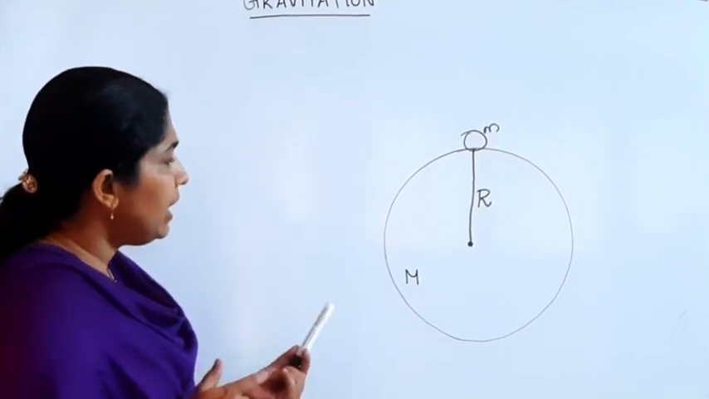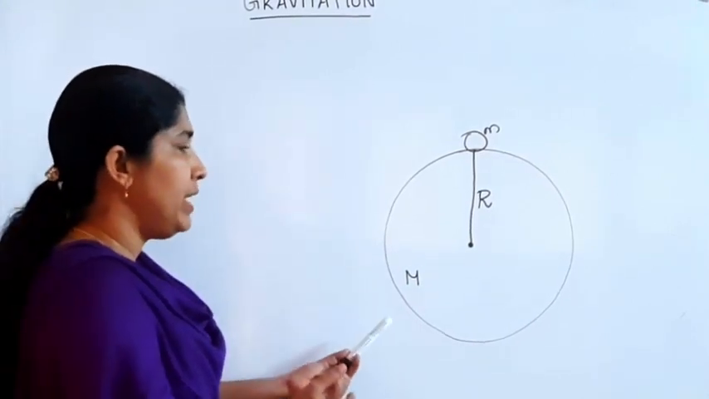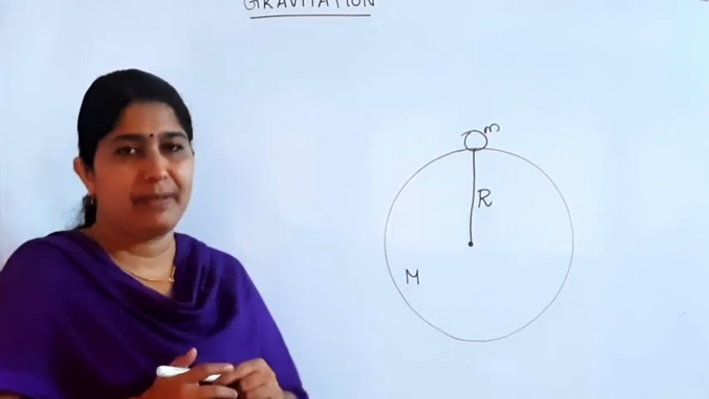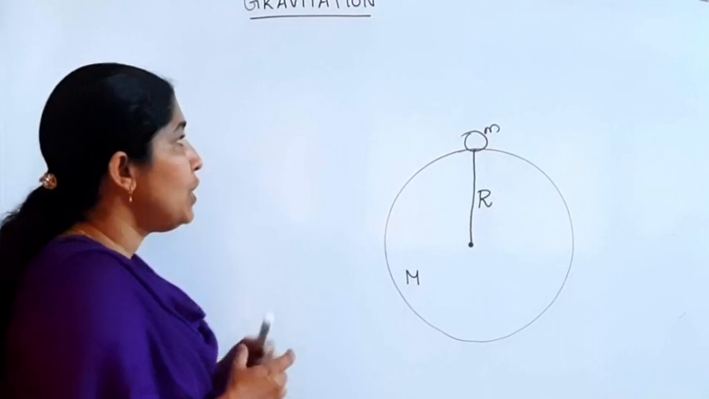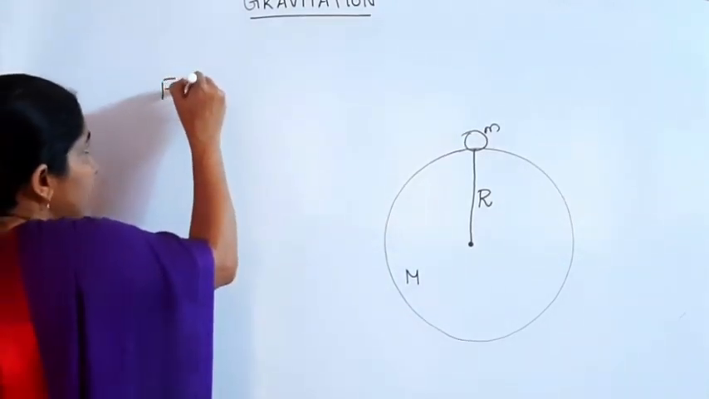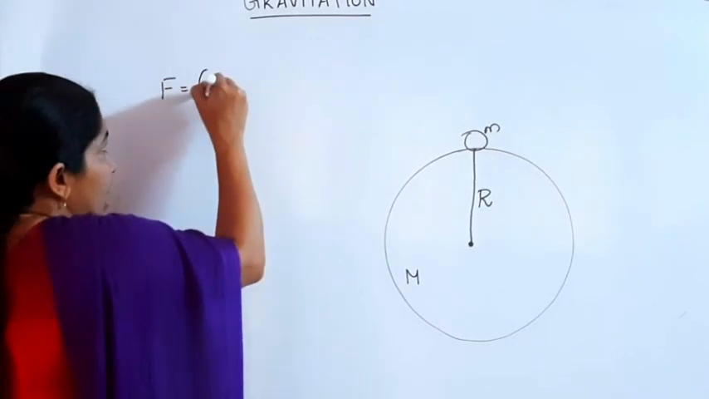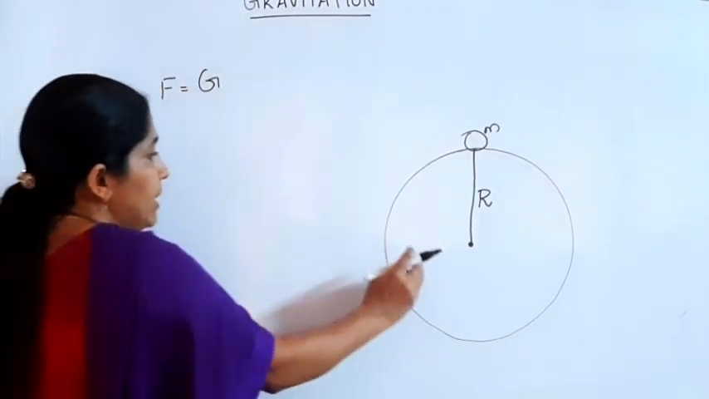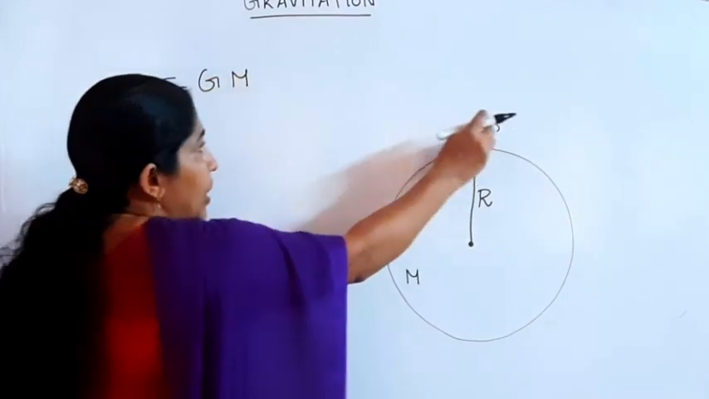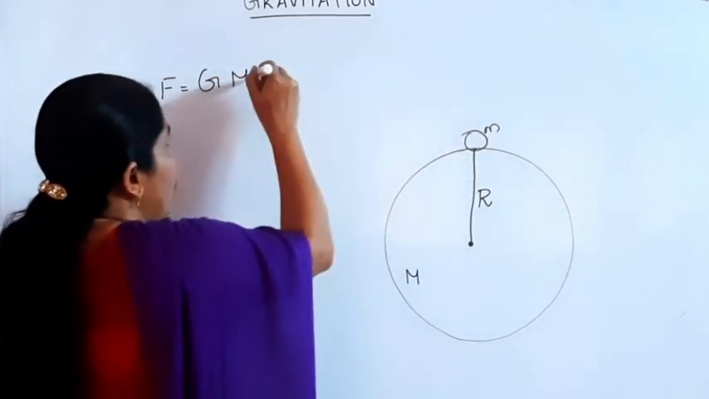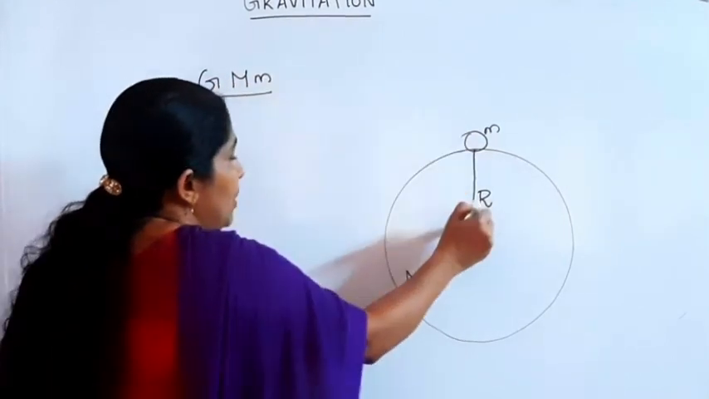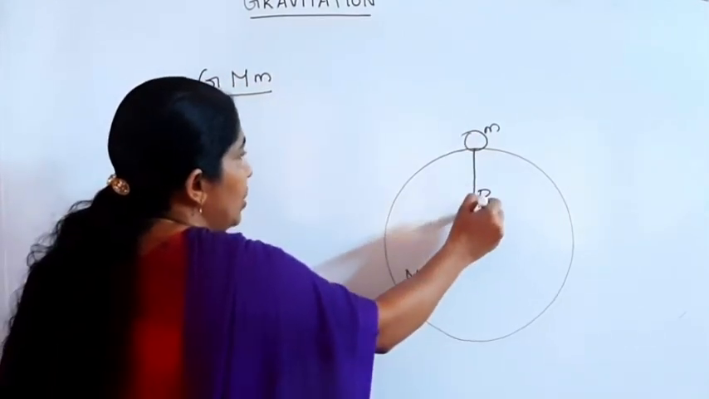Then what about the gravitational force between earth and the point object? The force between earth and the point object is equal to G into M1, that is capital M, into the second body's mass, small m, divided by the distance between them. The distance between them is equal to R.